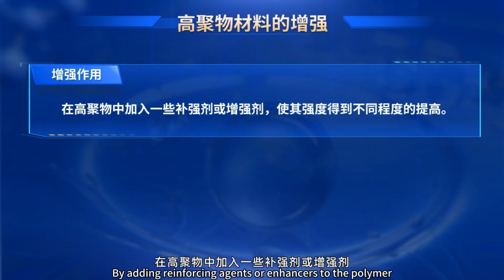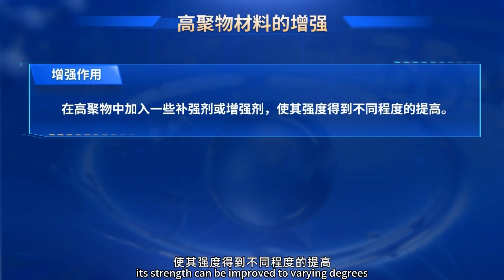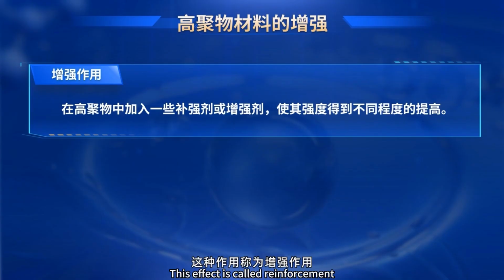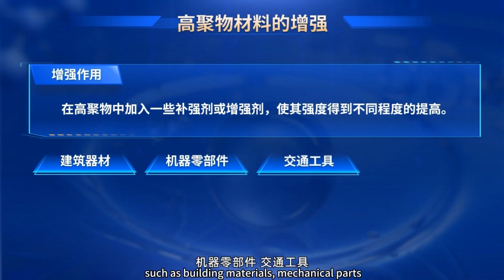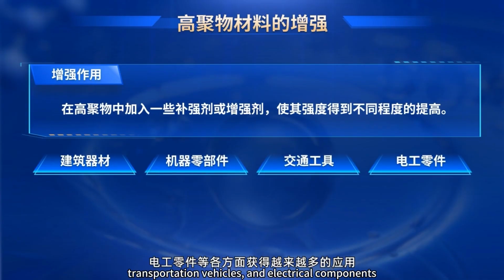By adding reinforcing agents or enhancers to the polymer, its strength can be improved to varying degrees. This effect is called reinforcement. Reinforced plastics have found increasing applications in fields such as building materials, mechanical parts, transportation vehicles, and electrical components.